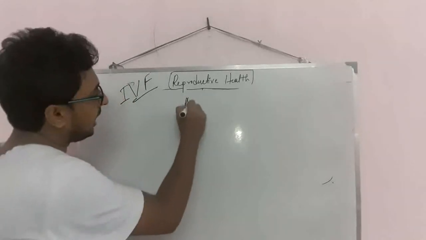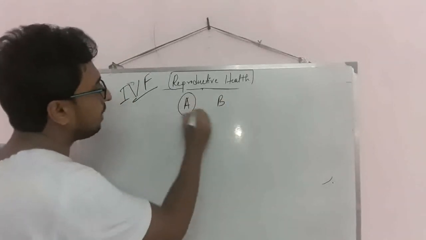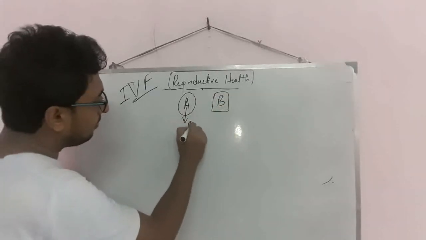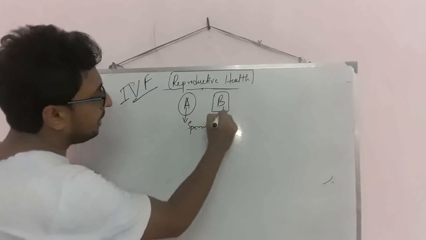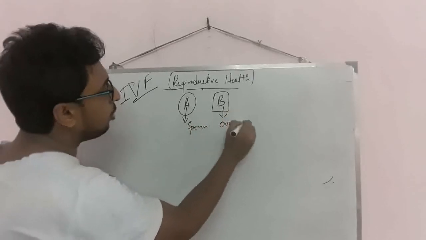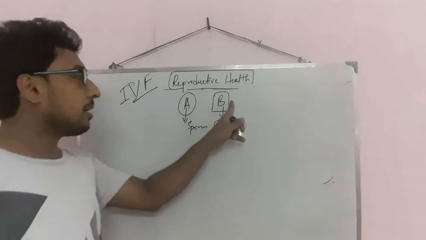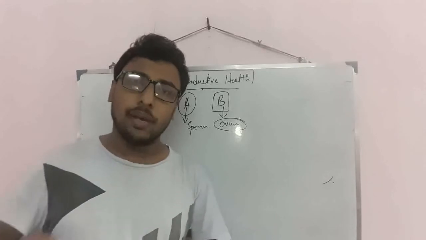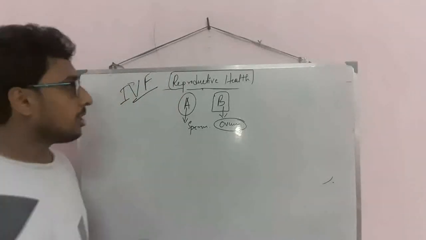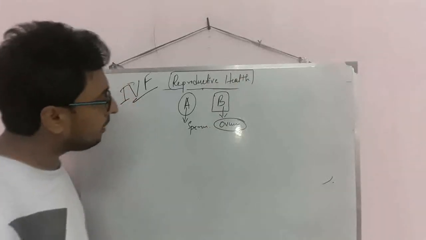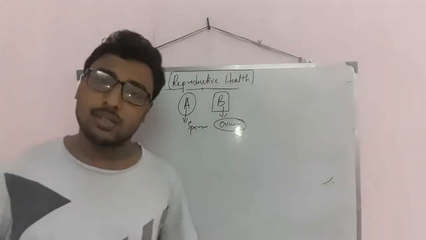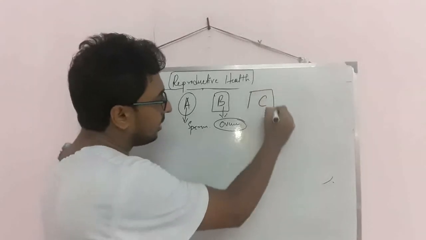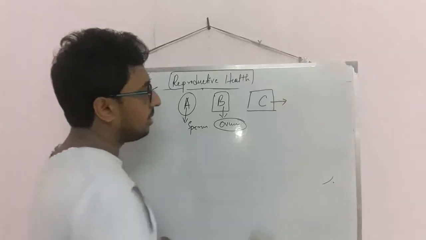Suppose A and B, where A is male and B is female. A will give sperm and B will give ovum, and they both are okay. But B, the lady, does not want to carry her baby, maybe due to some problem. So B does not want to carry her baby, but A and B both want their baby. There will also be another person, that is C, and she is also female.